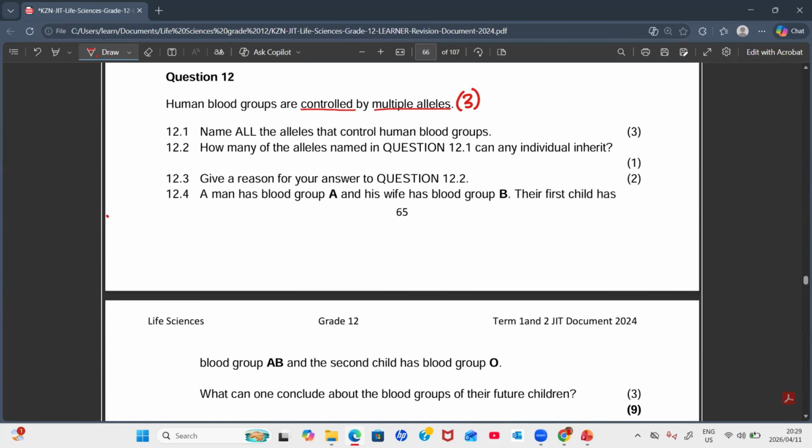Yeah, we're talking about 3 of them. Yeah, so now they say name all the alleles that control human blood groups. Name all the alleles that control human blood groups. Which alleles are we going to have here? 12.1.